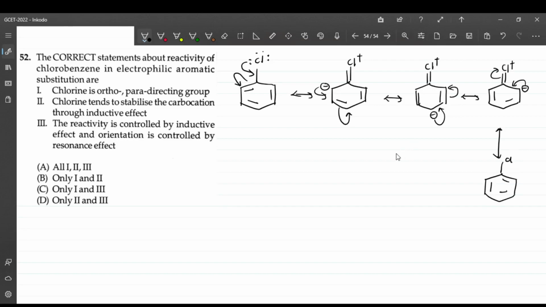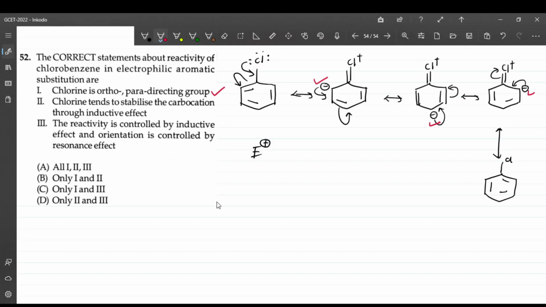So chlorine is ortho-para directing to the electrophile. Electrophiles are electron deficient, and the negative charges are formed at ortho positions or at para position, either at ortho or para. So chlorine is ortho-para directing. This is true. Next statement: chlorine tends to stabilize the carbocation through inductive effect.